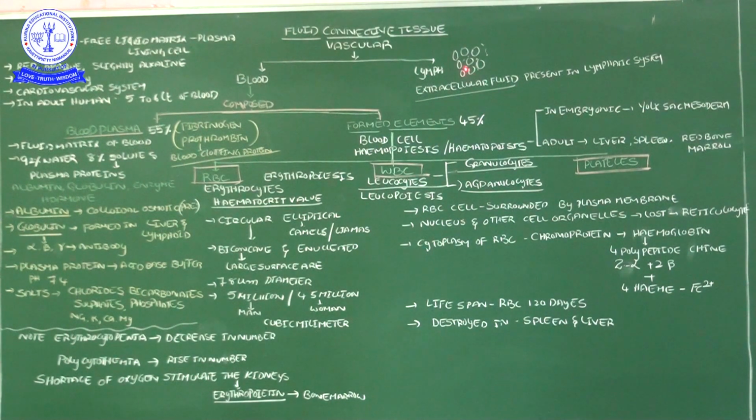What is extracellular fluid? In tissues there are a number of cells, and outside those cells, in the small spaces in between the cells, a small quantity of fluid is there. That fluid we call extracellular fluid. From that place onwards it is drained into one special system, the lymphatic system. When the extracellular fluid is present in the lymphatic system, such a type of fluid we call lymph. At the end of this concept I will tell about the lymph concept.